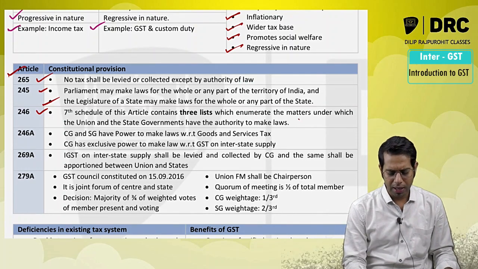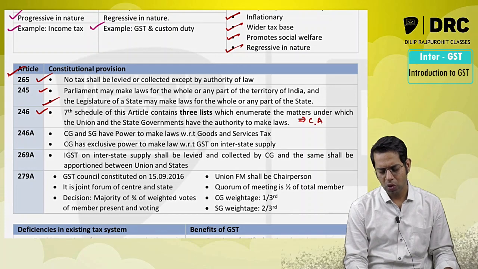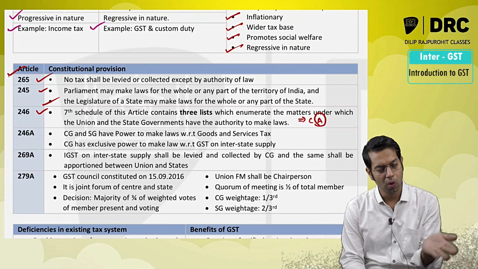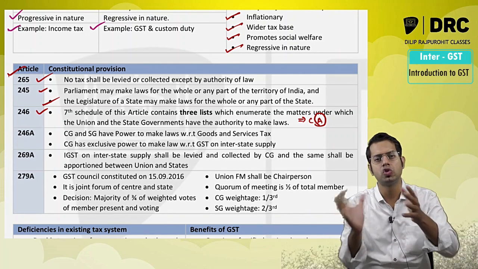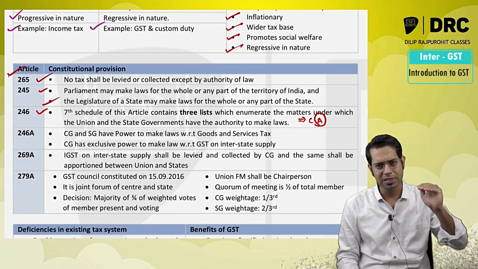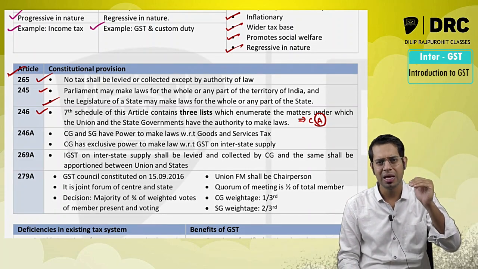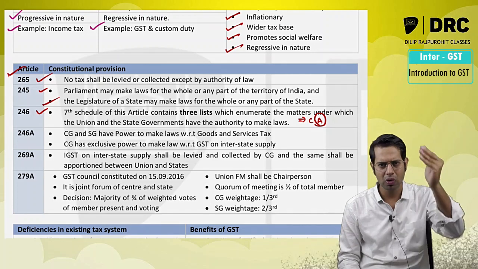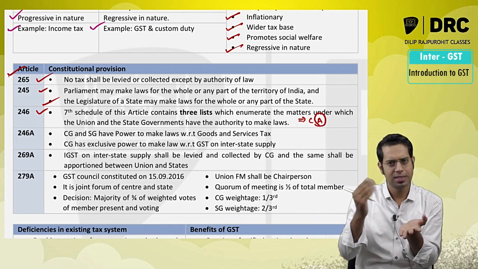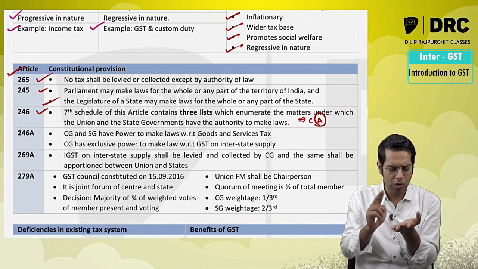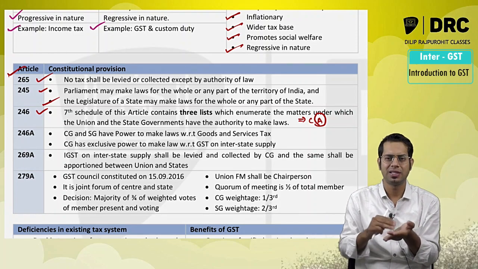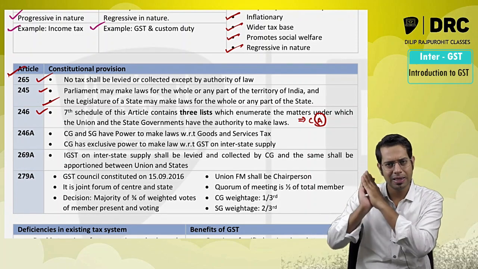Now nowhere in our entire constitution was there even a single article which gave the power to both the central government and state government to jointly come together and collect the taxes. The union list gave the power to the central government to collect taxes directly, on a few items like income tax. Revenue goes to the central government. Then customs duty goes to the central government. Then the taxes which you were paying, excise duty or the service tax, etc., which were there before, they were all collected by whom, sir?